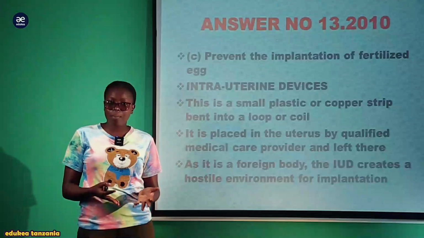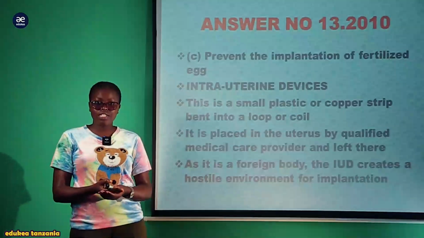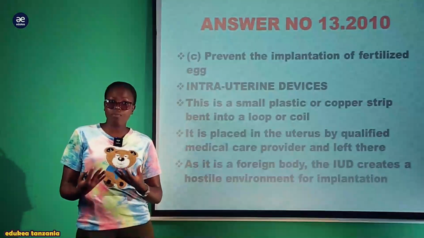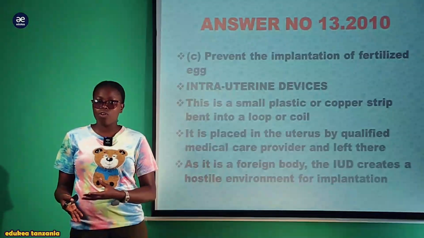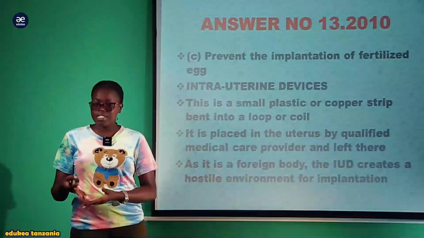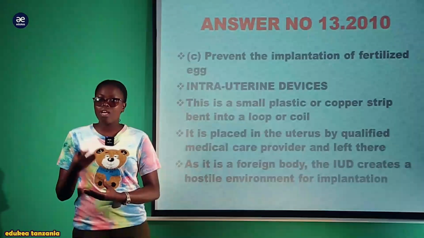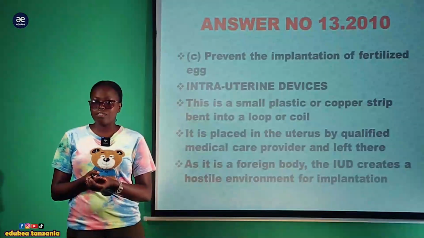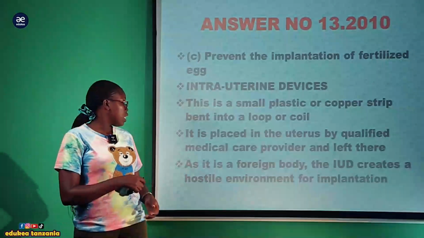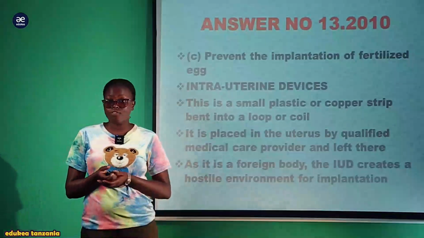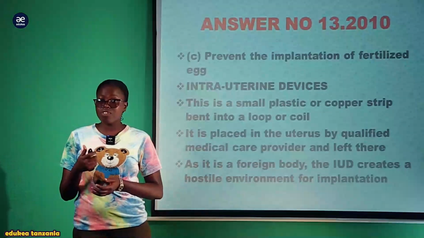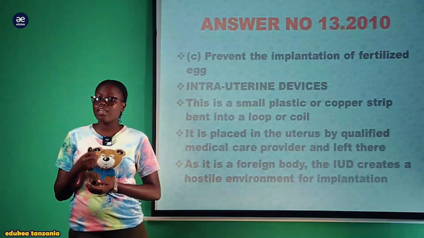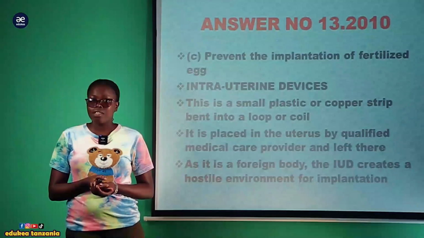The implantation takes place after the successful fertilization. After the successful fusion of the male and female gamete, is where the implantation will follow. So after the successful fertilization, there is birth control which prevents the implantation, and this method is called intrauterine device. The intrauterine device is placed within the female uterus where the implantation does take place.